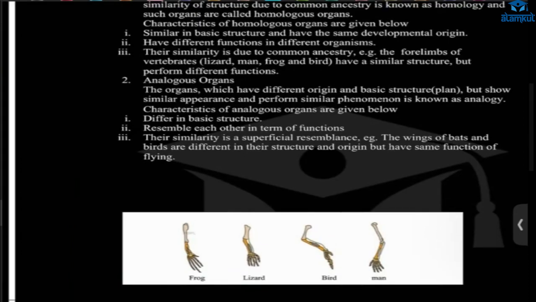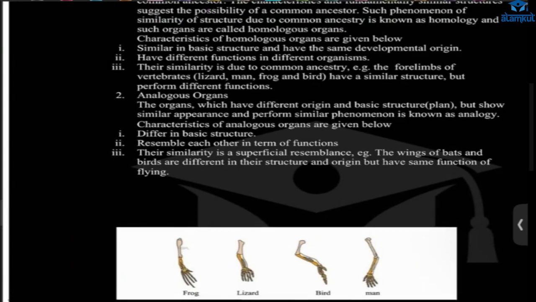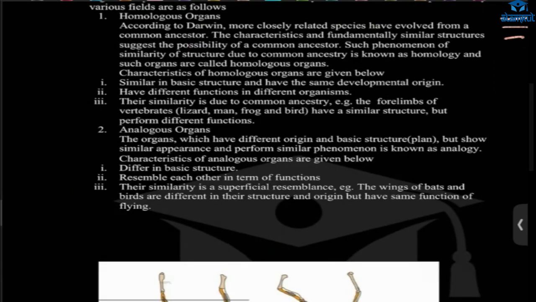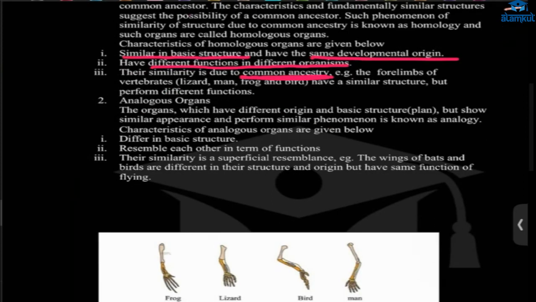Those types of organs are called homologous organs. They have a similar basic structure and the same developmental origin, but different functions in different organisms. Why is there similarity? Because of a common ancestor. So how are we related to frog, lizard, and bird? Because there was one common ancestor through which we came about.